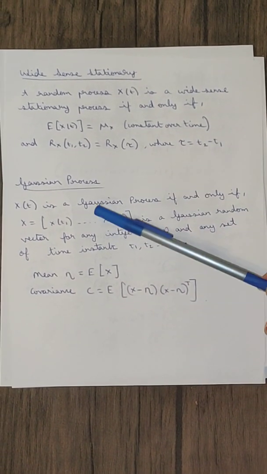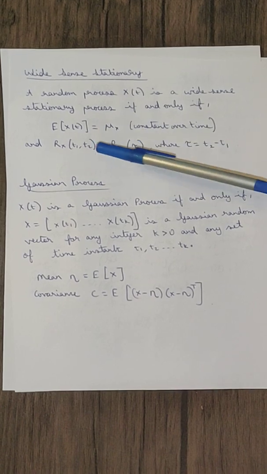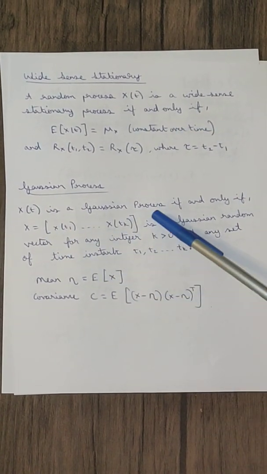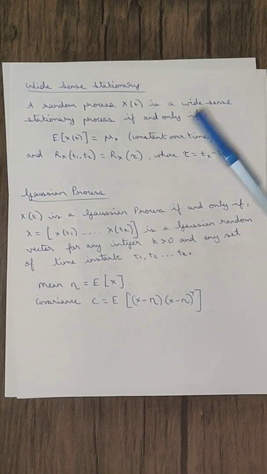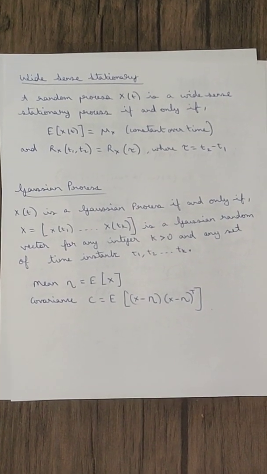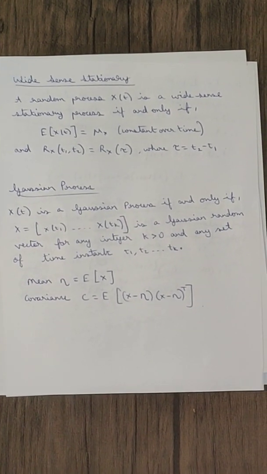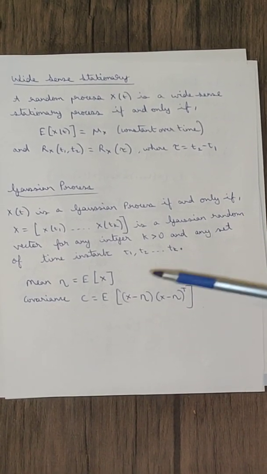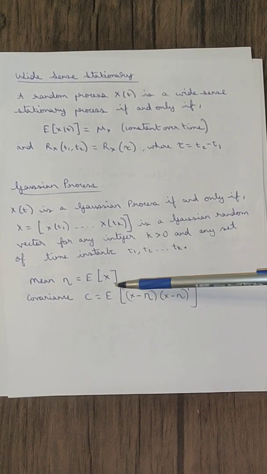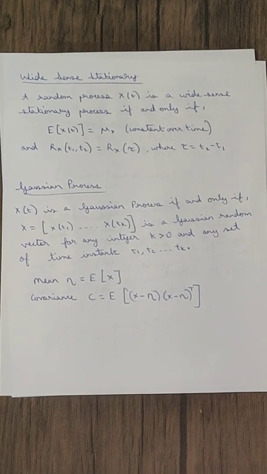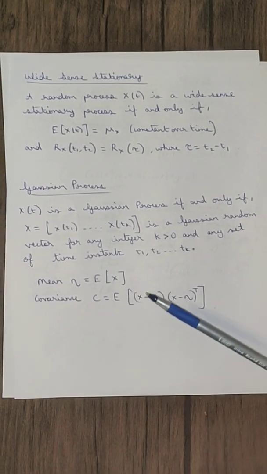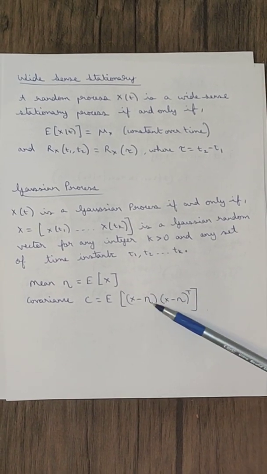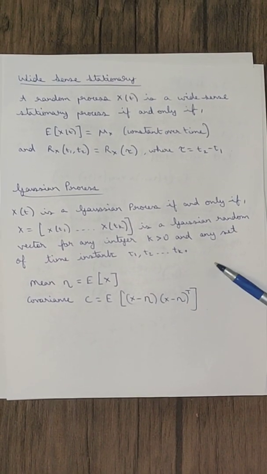So for any instances of X(t), we get a vector. If this vector is a Gaussian random vector, then X(t) is a Gaussian process. The mean of the Gaussian process is the expected value of X, the expected value of this vector. The covariance matrix is the expected value of (X minus μ) times (X minus μ) whole transpose.